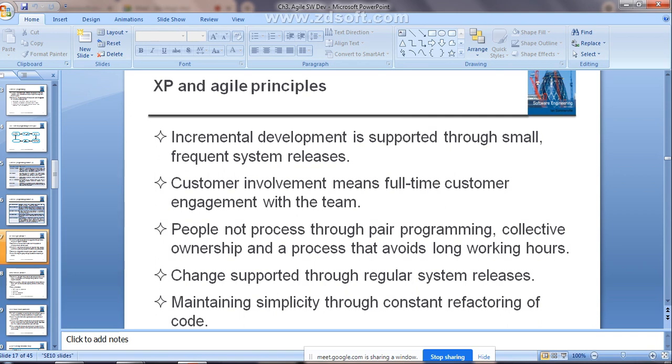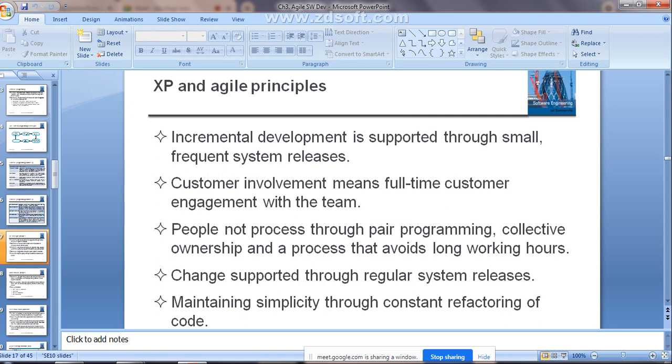Small releases will be done in the case of XP. As the requirements change, that will be supported by regular system releases. Frequently it is going to release the systems. The different versions of the system will be released, so that itself indicates that changing requirements or needs are supported.